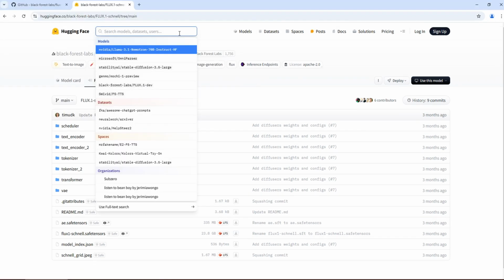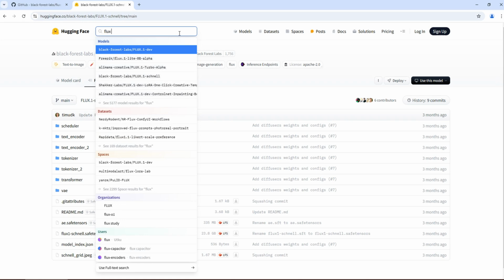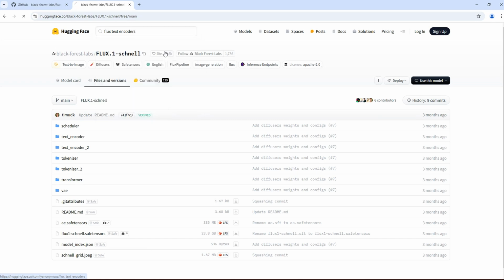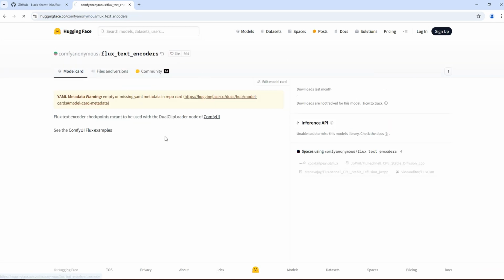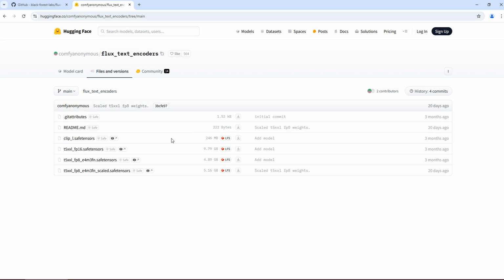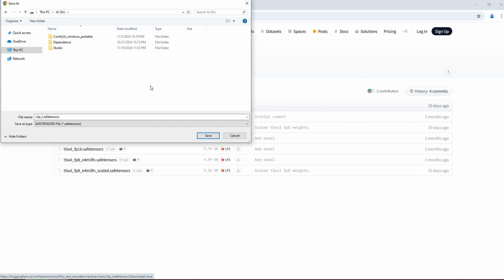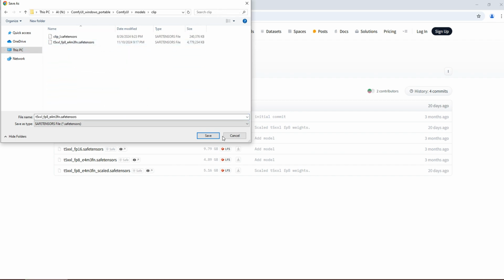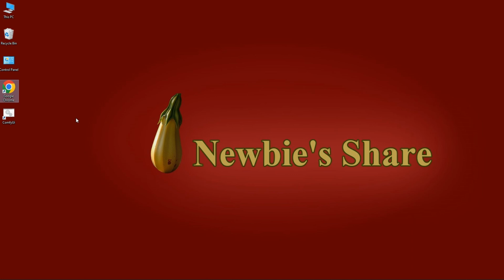Additionally, we need a clip model. Search for Flux text encoders. Click to enter, and go to the file list. The clip_L is necessary. And for the other three, I choose the smaller FP8 versions, though you can download all of them if you wish. Download and save them to the models clip folder. At this point, all the models have been downloaded.